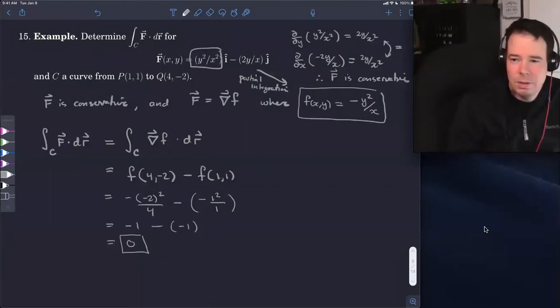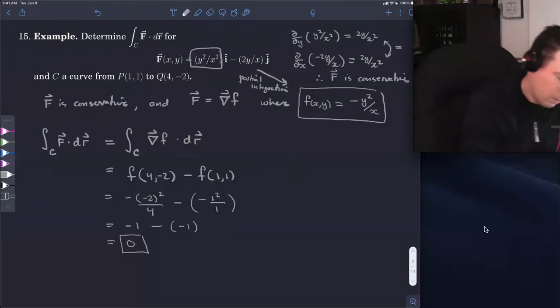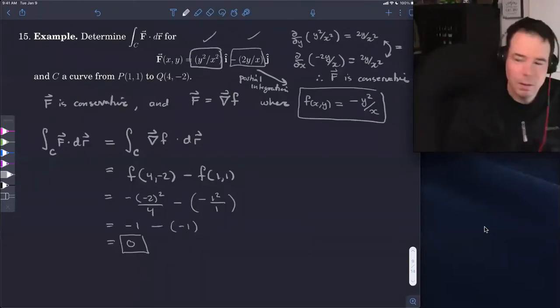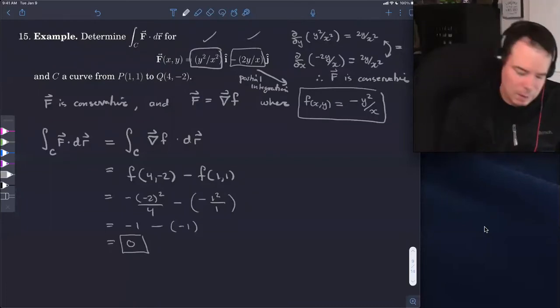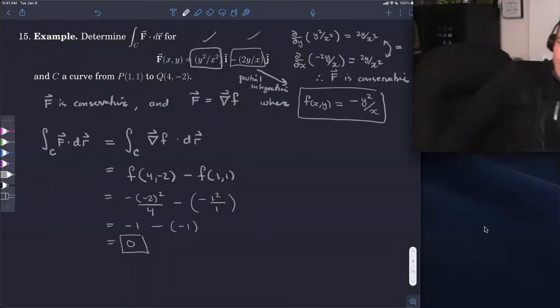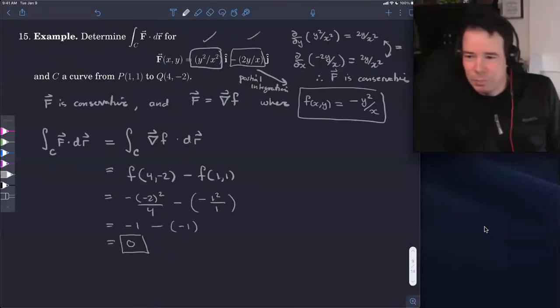And as you do these things, you'll start to be able to eyeball them. You just say, okay, I want something whose, when I take its x derivative, gives me this, and when I take its y derivative, gives me this. And so I know that it's got to be a y squared up top, because its y derivative is going to be 2y. And I know it's got to have an x on the bottom, because when I take its x derivative, there's an x squared on the bottom. And so you can just reverse engineer what the potential function is.